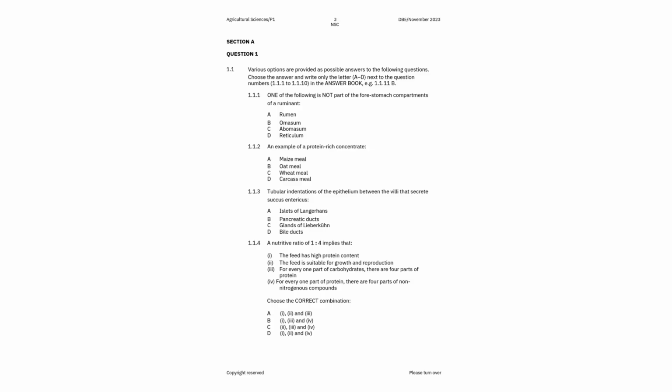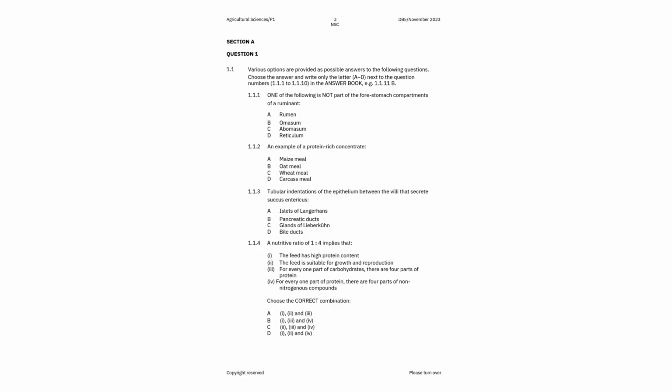Next question, an example of a protein-rich concentrate. You are given 4 options again: maize meal, oatmeal, wheat meal, and carcass meal. So when we look at protein-rich concentrates, now these are concentrates that are high in protein, right? And maize meal, oatmeal, and wheat meal are high in carbohydrates. However, carcass meal, which is made from animal products, is rich in proteins. So the correct answer there is D, which is carcass meal.